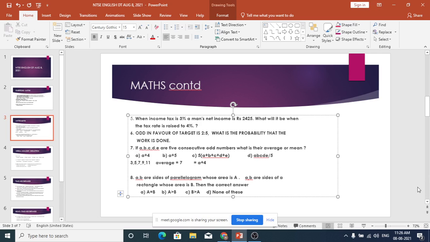So what is the answer? Option C: B is greater than A is the correct answer, because the area of a rectangle for the given two sides is always bigger than the area of a parallelogram.